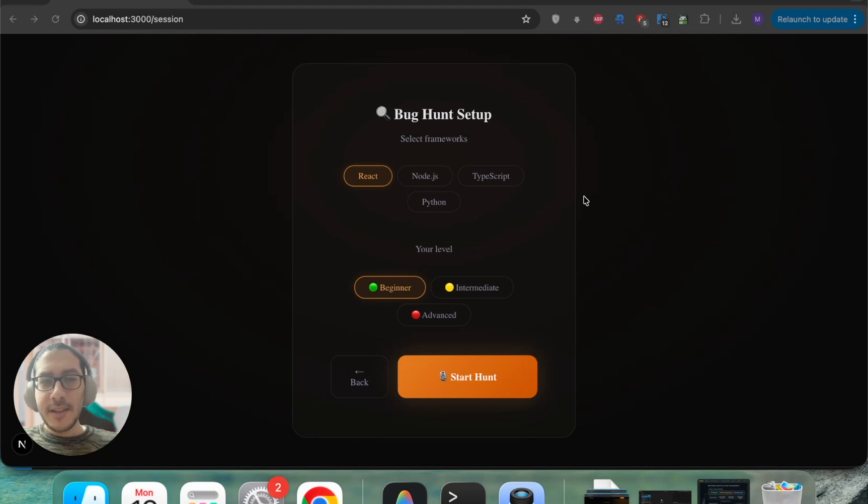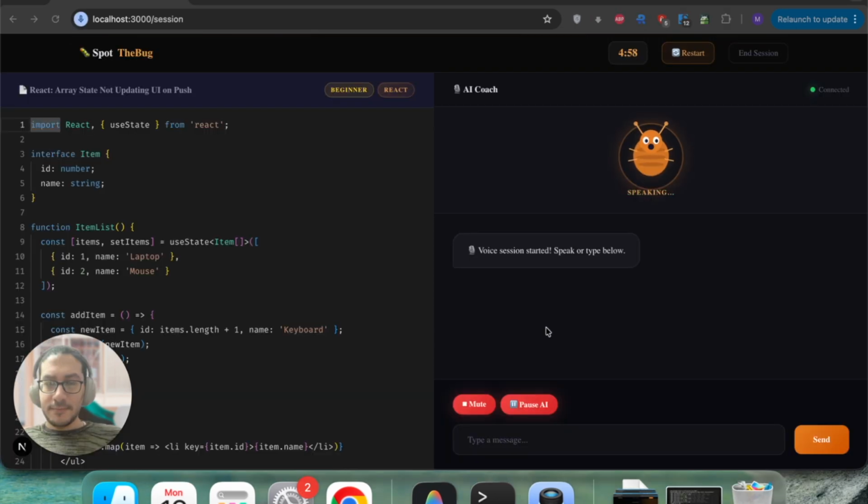Now let's look into the bug hunt mode. So I select a framework like the one I most deal with, and I select my level. Now my level is beginner, and I will start the hunt. This React component displays a list of items and a button to add a new one. Can I ask a question?